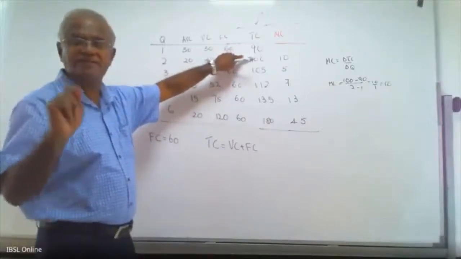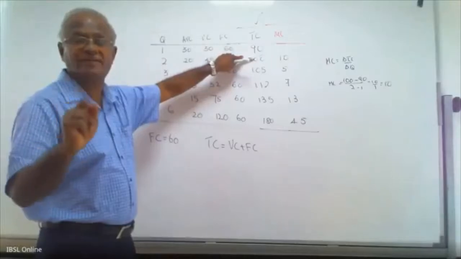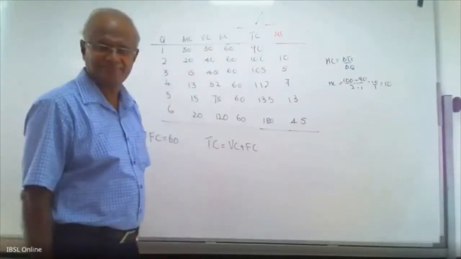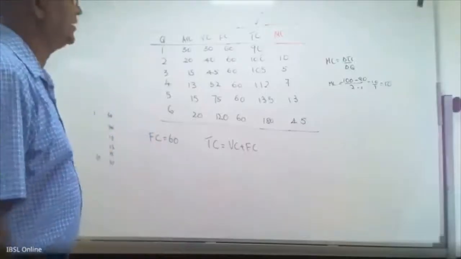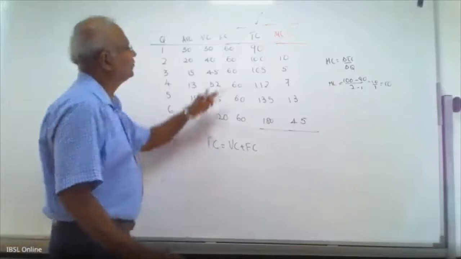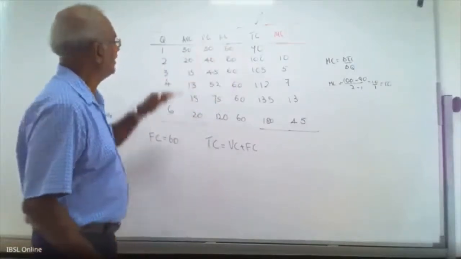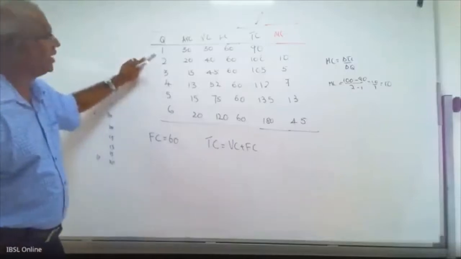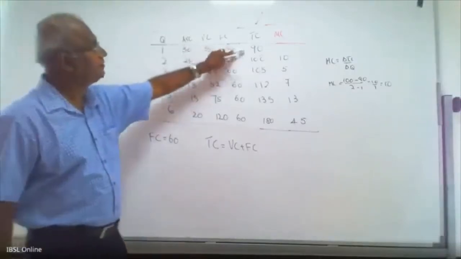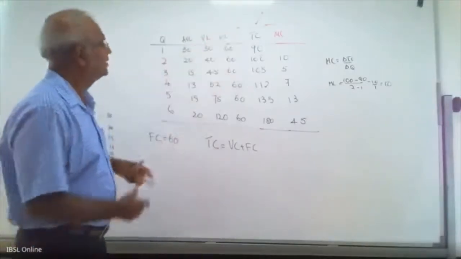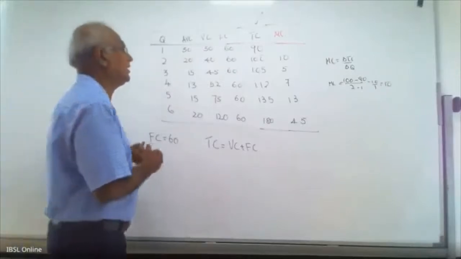When the firm doesn't produce any output, what is the cost? 60. Good, excellent answer. When the firm does not produce any output, it is 60. Then what is the marginal cost of the first unit? 90 minus 60 divided by 1 minus 0, that is 30.